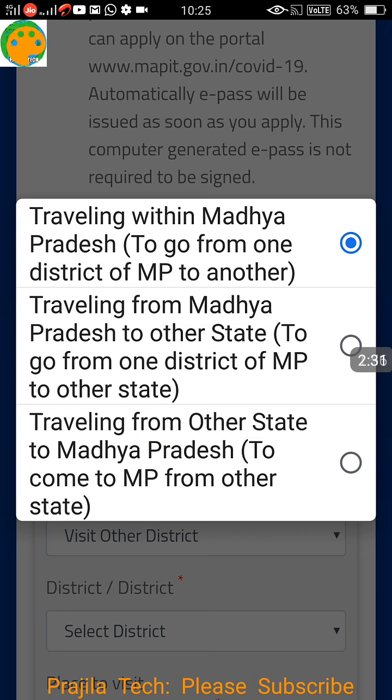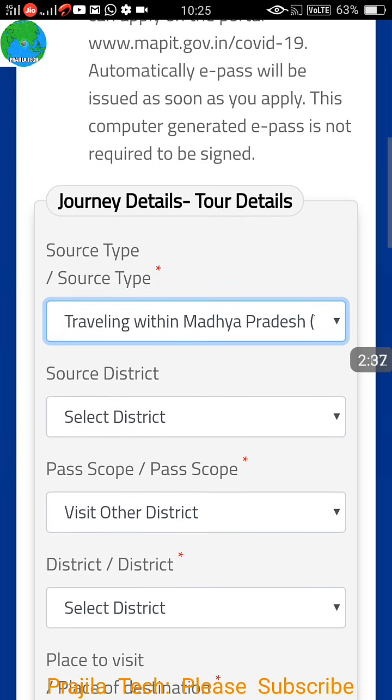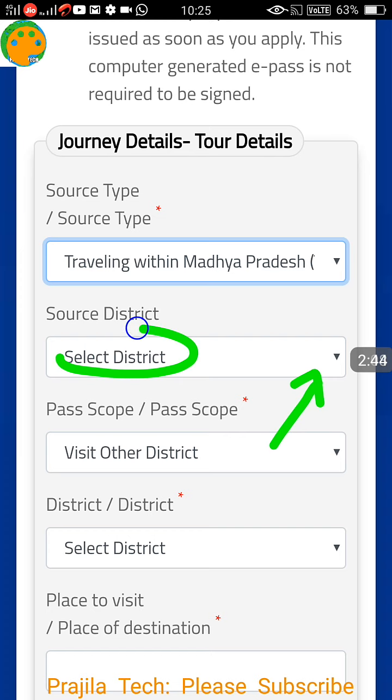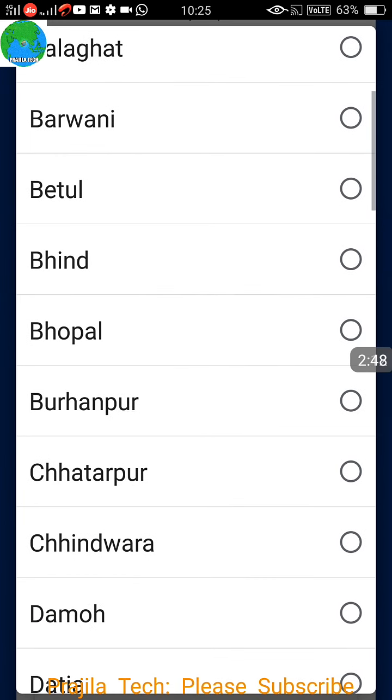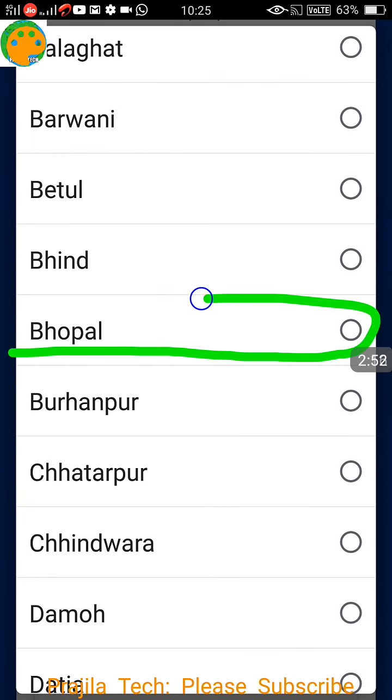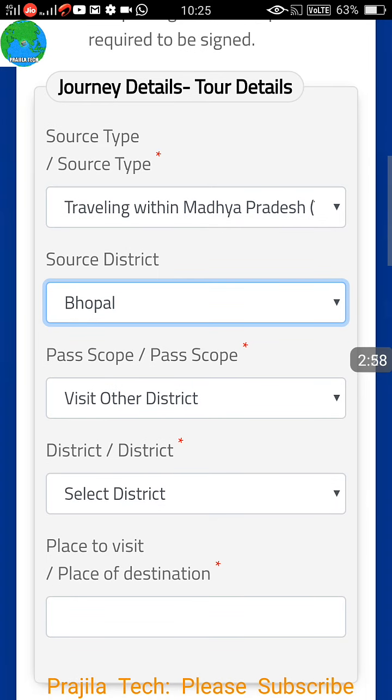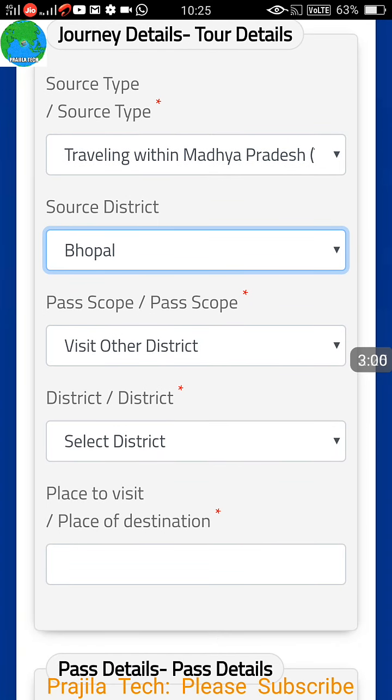I'll just show you the first option first, because this is the most used option: traveling within Madhya Pradesh, for example, from Bhopal to another district for some particular purpose. Select your source district. Here you click down and we select Bhopal, because Bhopal is in lockdown, and in our emergency case we wanted to travel from Bhopal to another district. Click on Bhopal here.